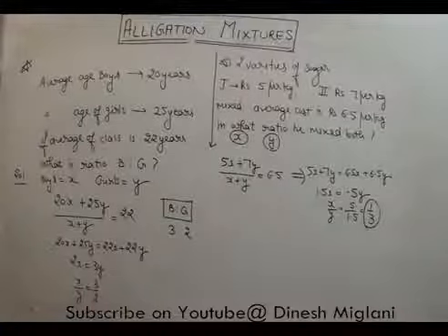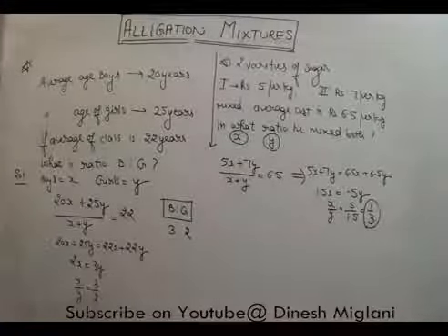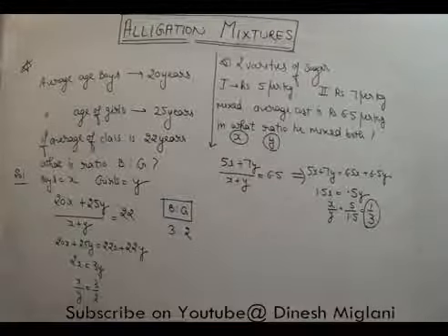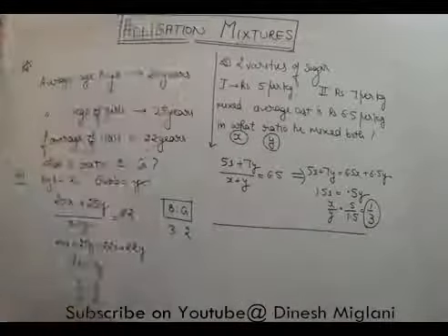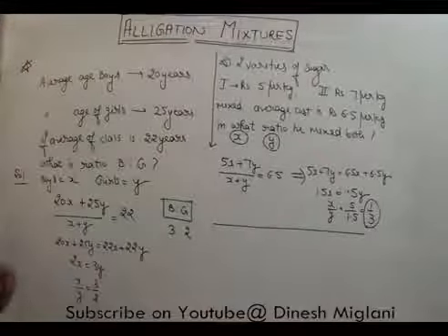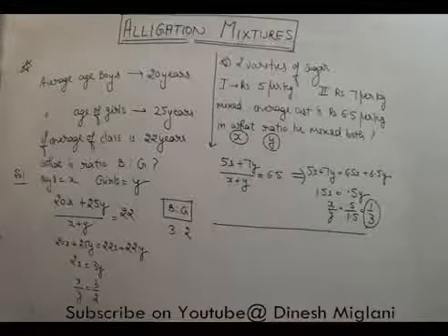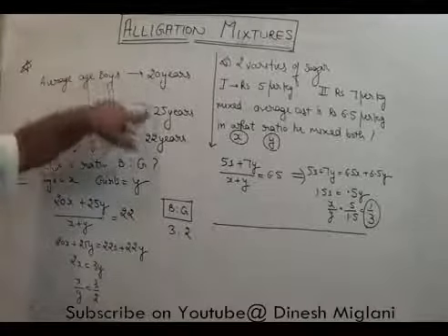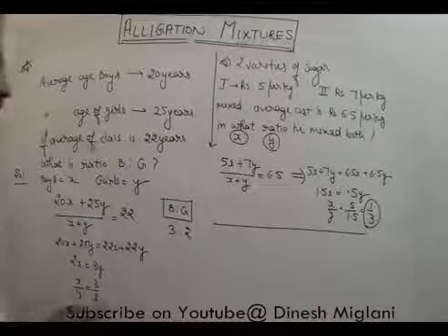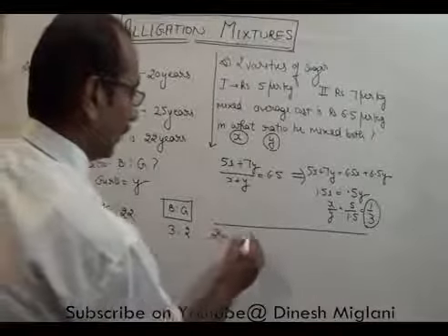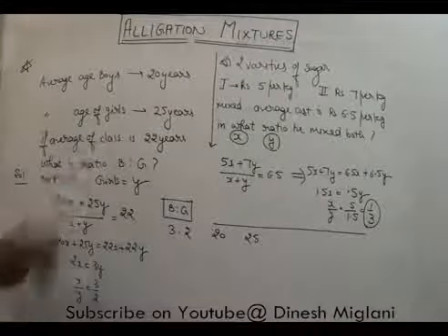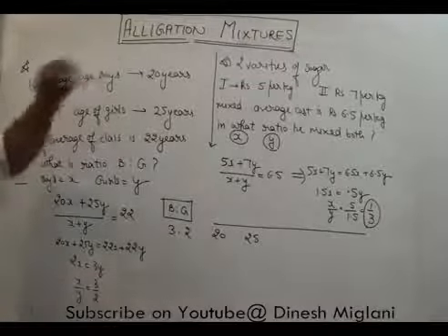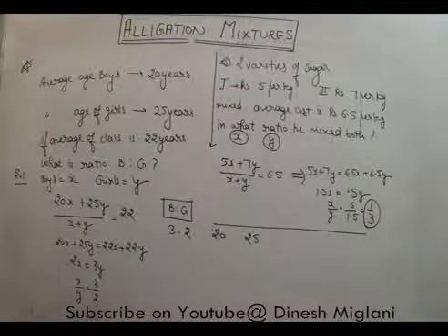Now we try to understand how to apply alligation mixture in these types of statements. What is this method of alligation mixtures? Here we mix two quantities of the same unit. Suppose boys and girls, their average age is there. Boy is 20 and girl is 25. And the average age of the class is 22. It means when you mix both, you get your average age to be 22.